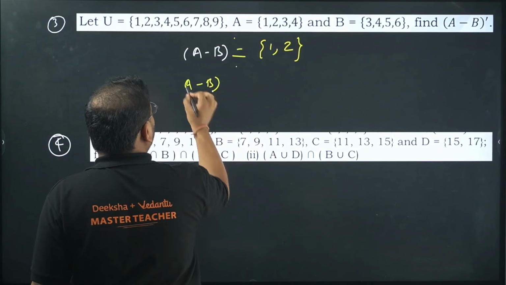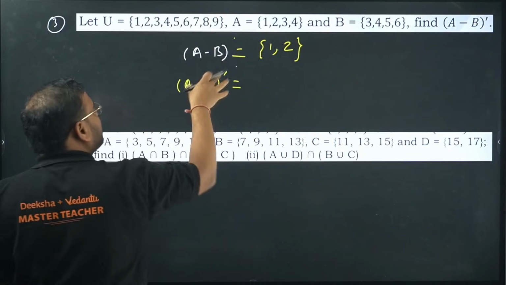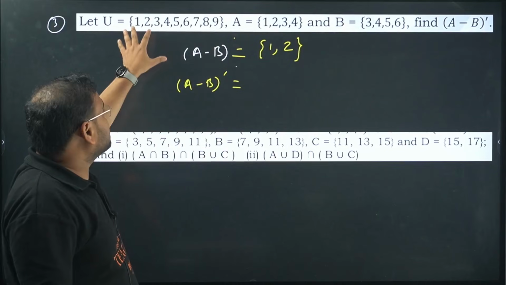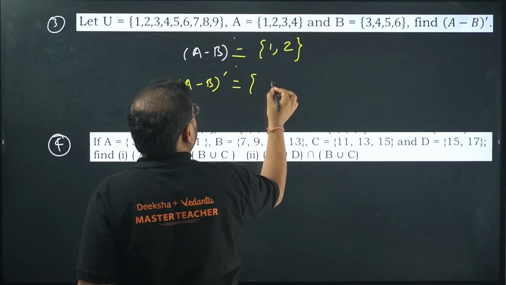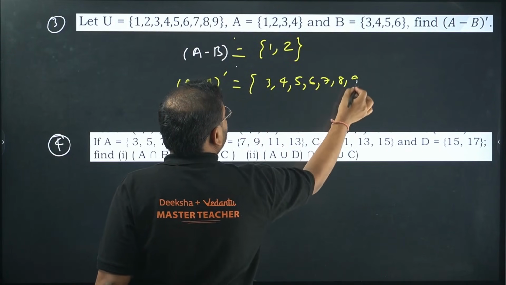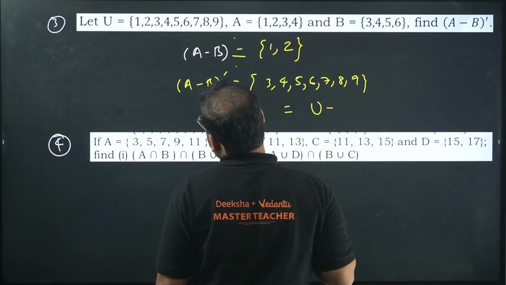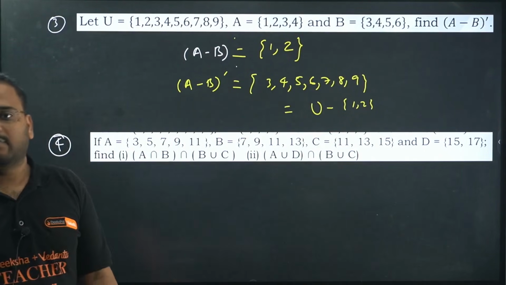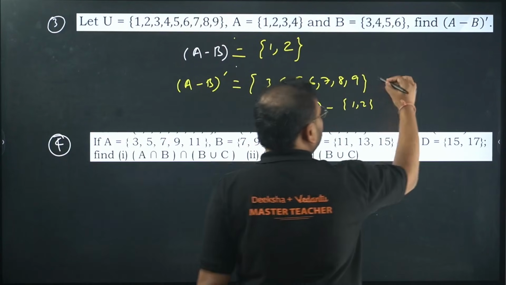So whenever I take complement, I see what? I see my universe. Okay? Because I have to take the complement from the universe only, right? Check here. So everything in the universe except A minus B, complement means leave 1, 2 out of the universe, and the other things will be your answer. So 3, 4, 5, 6, 7, 8, 9. A smart way of writing this, you should not try, but if you want, union minus 1, 2. From the union, remove 1, 2. That will be your complement. Clear now? But please write this one as your answer.